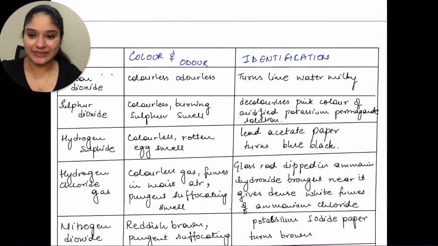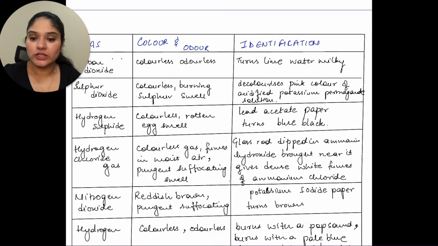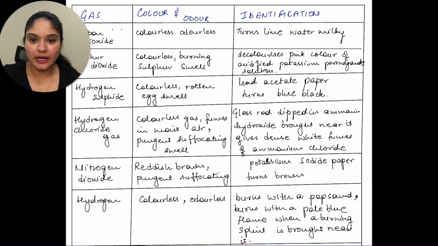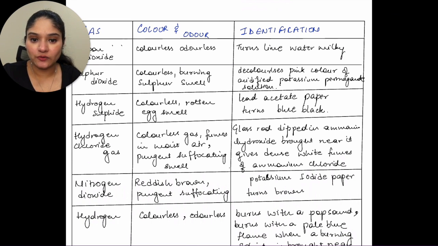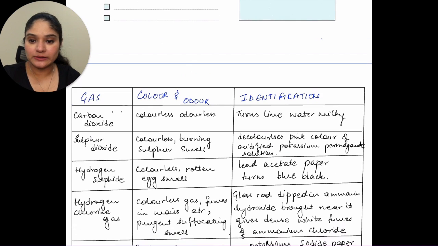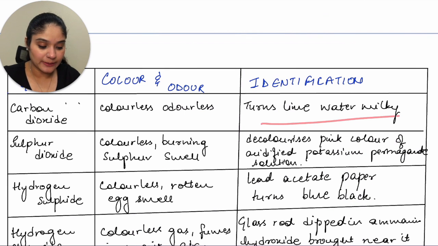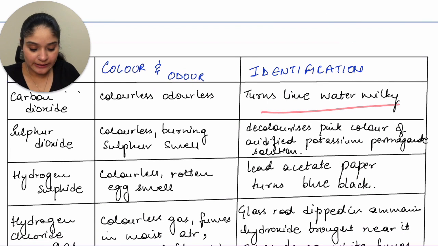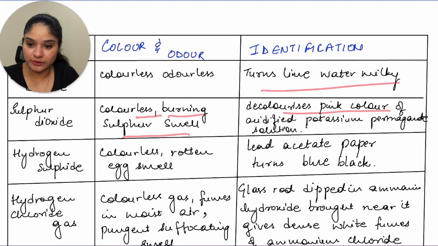Alright students, let's look at the following sheet. This sheet I have made contains all the gases, and it has the color, the odor and also the identification. You need to remember all the identification because all of these are part of observation questions. Let's start with carbon dioxide. Carbon dioxide is a colorless, odorless gas which turns lime water milky. Sulfur dioxide is a colorless gas with a burning sulfur smell, which decolorizes the pink color of acidified potassium permanganate solution.